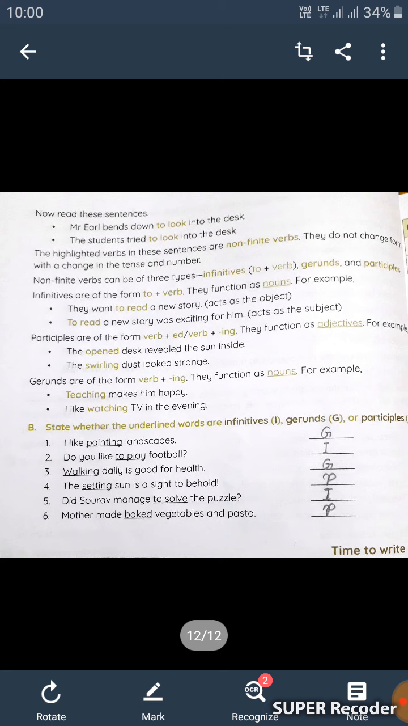Fifth one. Did Saurav manage to solve the puzzle? We have to underline to solve and write I for infinitive in front of the fifth sentence. And last one is, mother made baked vegetables and pasta. So it is a participle.